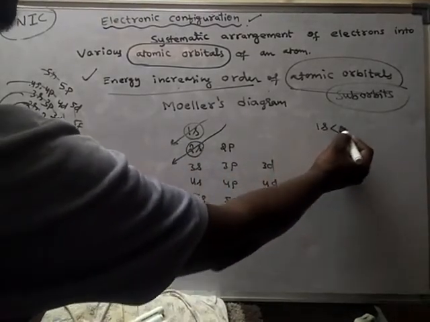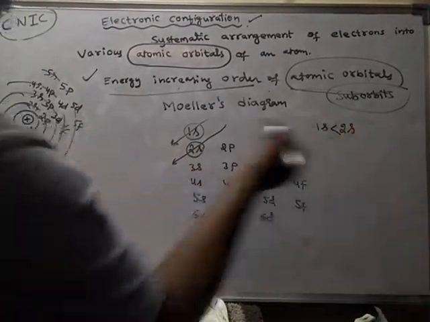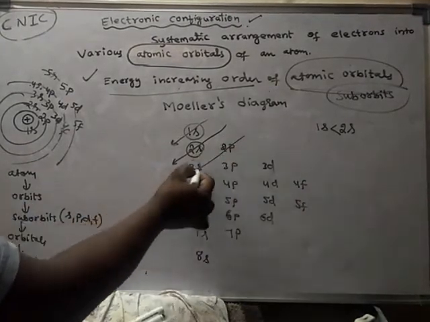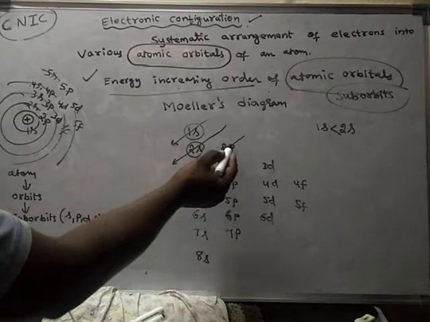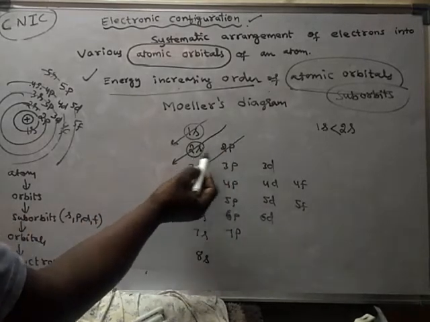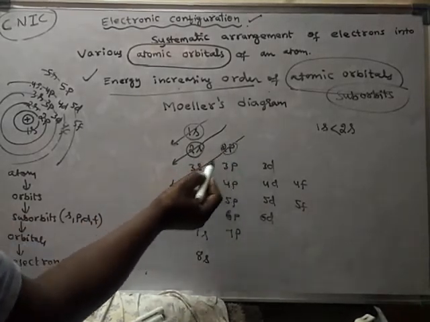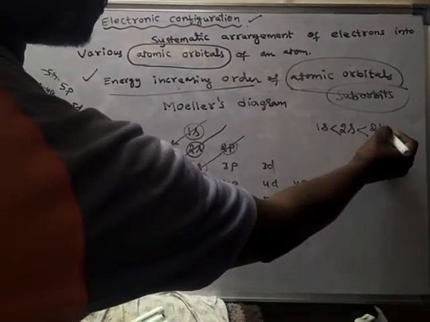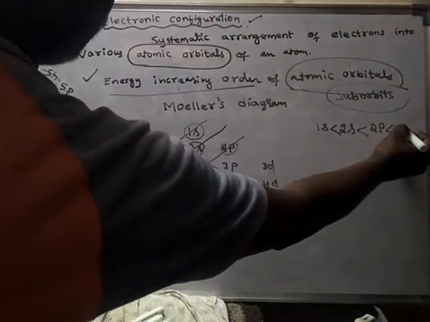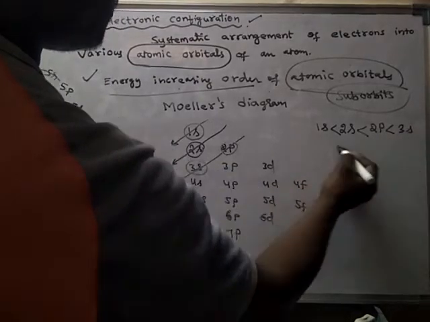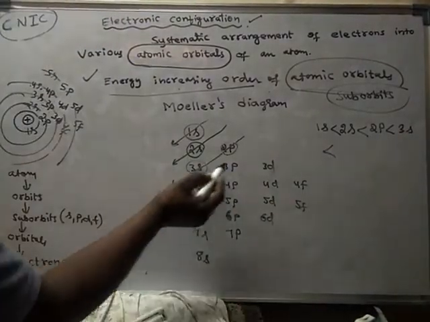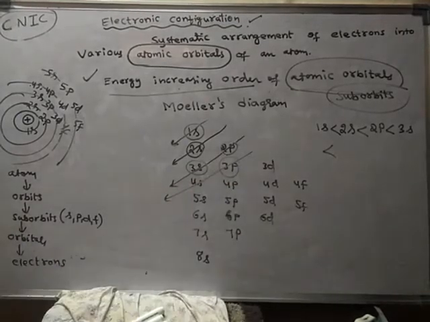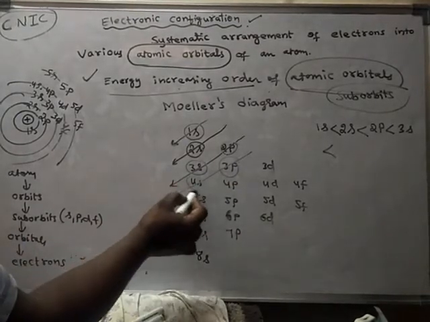That means after 1s, 2s is the higher energy suborbit, and after 2s start the arrow again from here. Which one is covered after 2s? 2p is covered, and after 2p, 3s is covered, and after 3s, 3p is covered, and after 3p, 4s is covered.